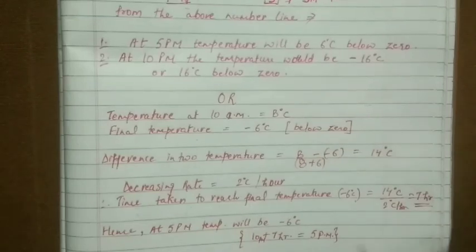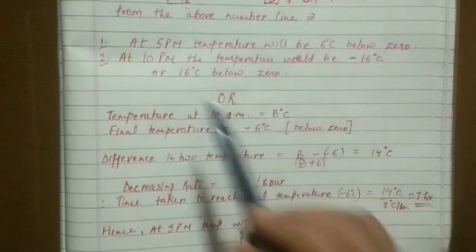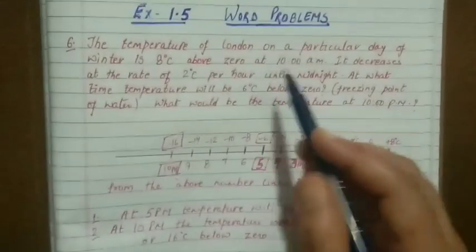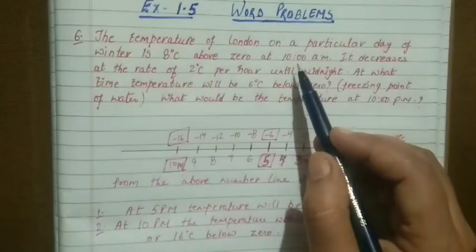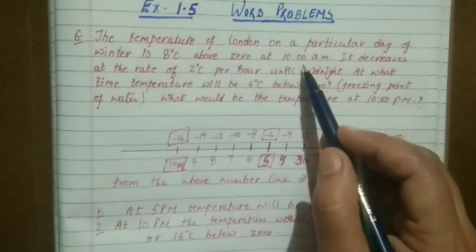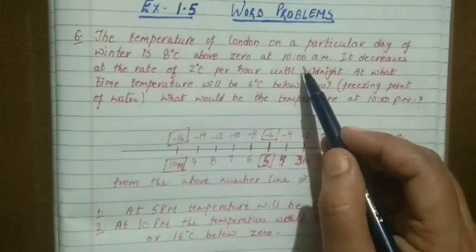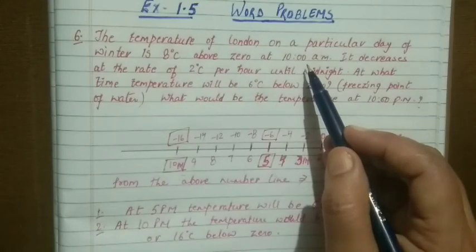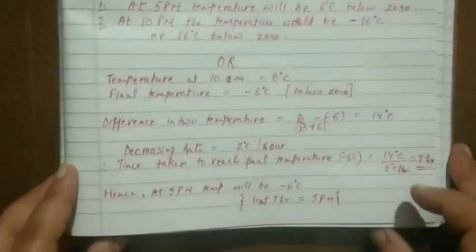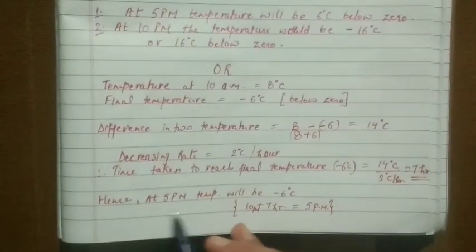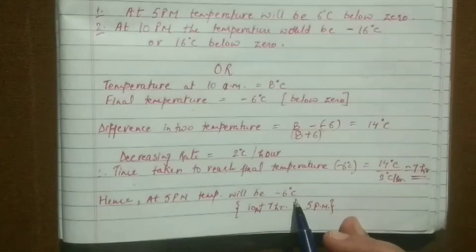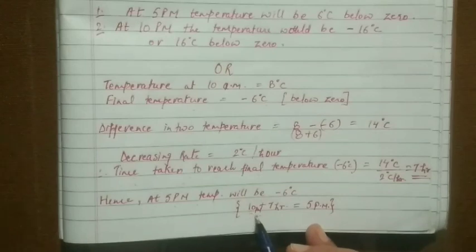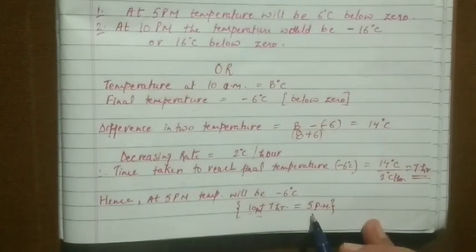Now the last step. We know that the initial time given to us in the first statement was 10 a.m. So from 10 a.m., if you count 7 hours, the final time would be 5 p.m. So that is what I have written as the last answer statement. Hence at 5 p.m. the temperature would be minus 6 degrees Celsius, because when we add 7 hours to 10 a.m. we get 5 p.m.